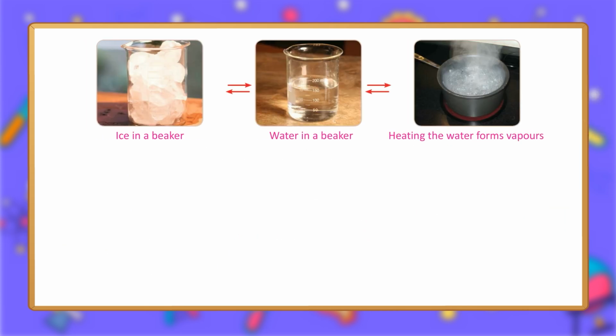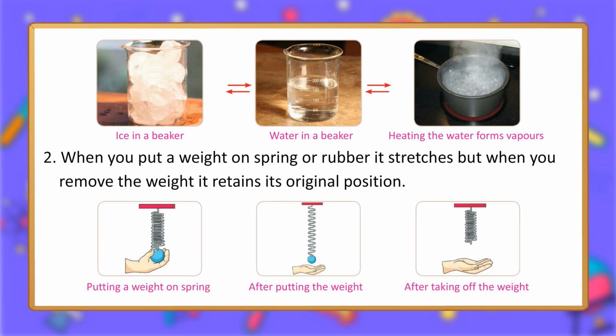Ice in a beaker. Water in a beaker. Heating the water forms vapors. 2. When you put a weight on spring or rubber, it stretches, but when you remove the weight, it retains its original position. Putting a weight on spring. After putting the weight. After taking off the weight.